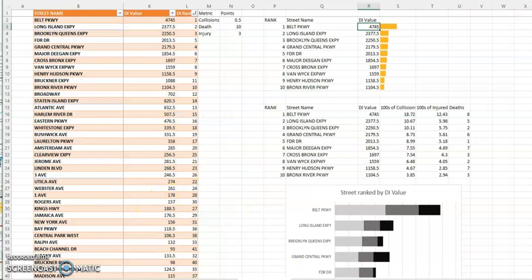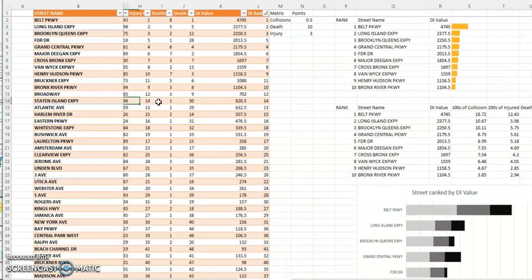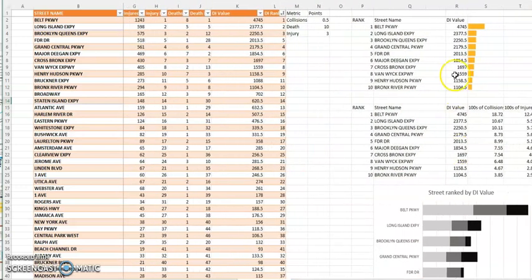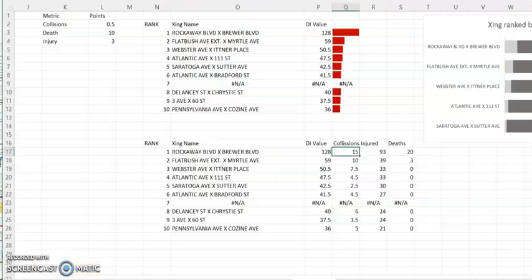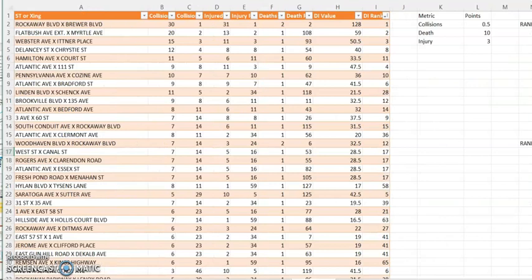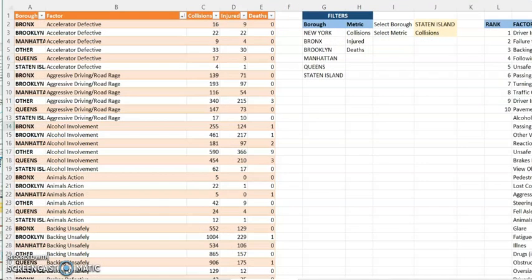The street danger. Here you have all of the different street names, street or crossing if there exists, their rank, and then I can extract the information based on the rank, whether it is a collision, death, or injury that I'm following. The same approach is taken for the crossing danger risk.